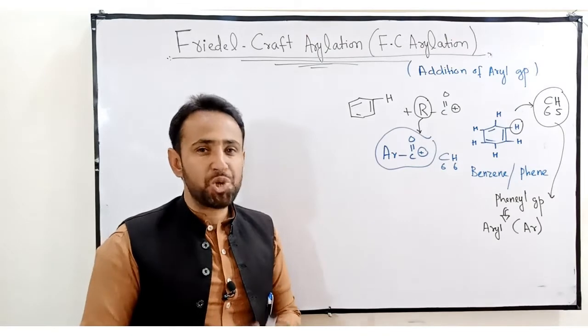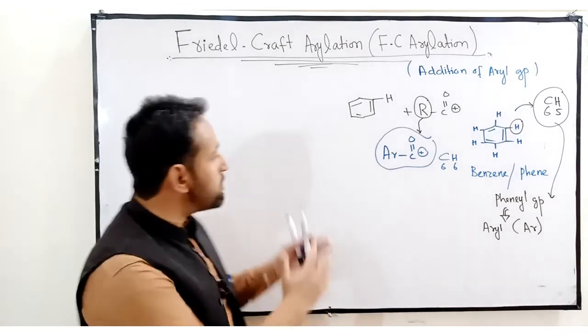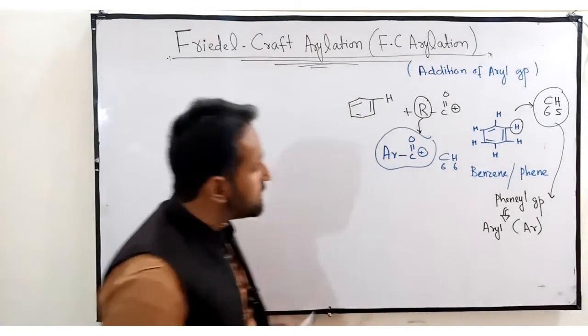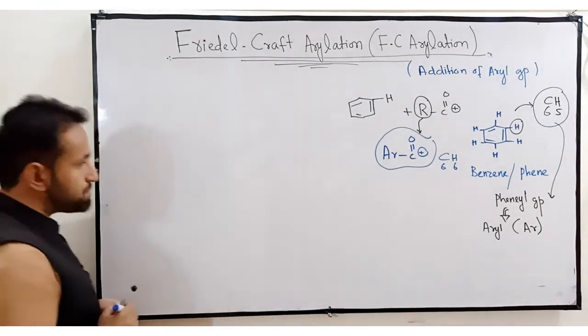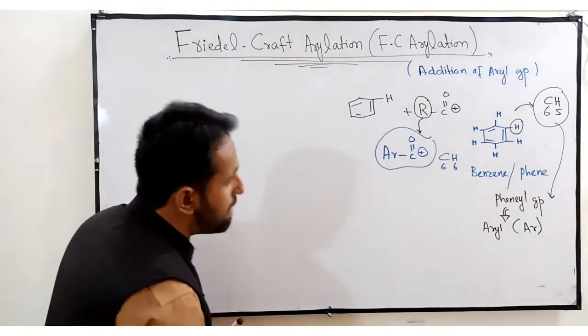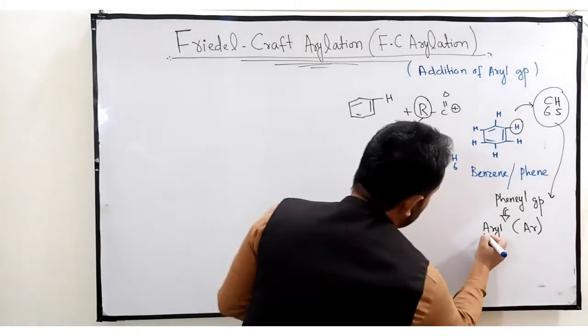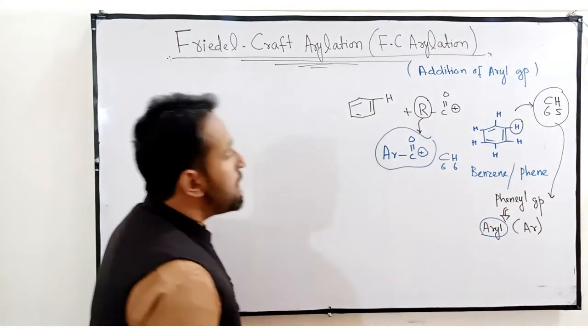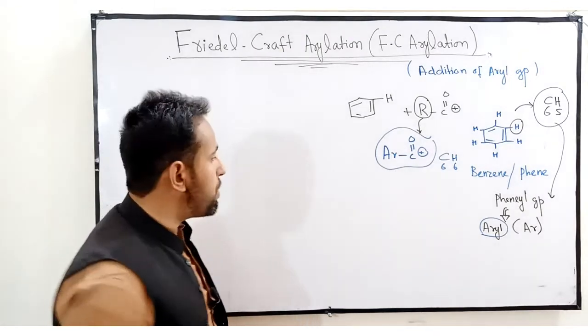I hope that you have understood well about this. I think you have gotten the point. Now you have to keep one point in your mind. As I told you, aryl is the simple replacement of a hydrogen atom from an aromatic compound.